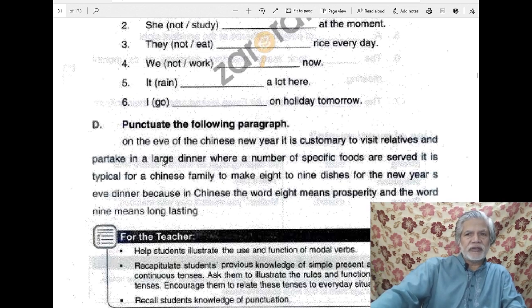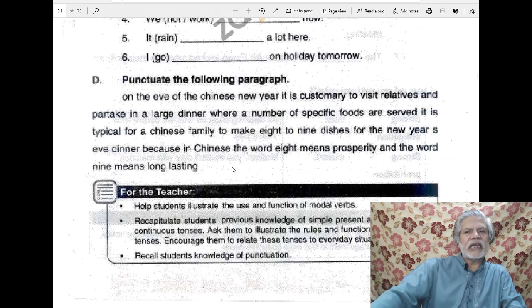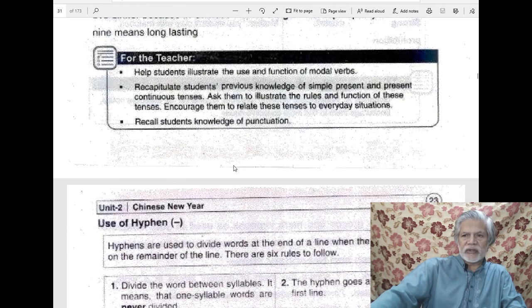When you punctuate, you use capital letters wherever they are needed. You use full stop. You use comma. You use inverted commas. You also use apostrophe. You use colon, semicolon. So these different things you are to use here, and then you may tally it with your lesson and you will find whether you have done it correctly or not.